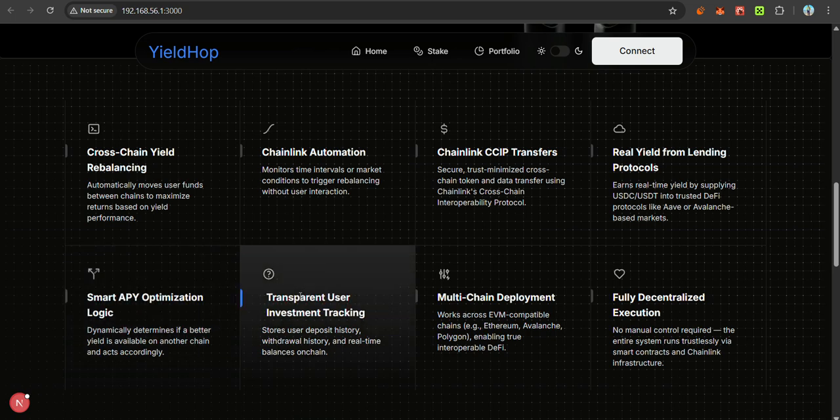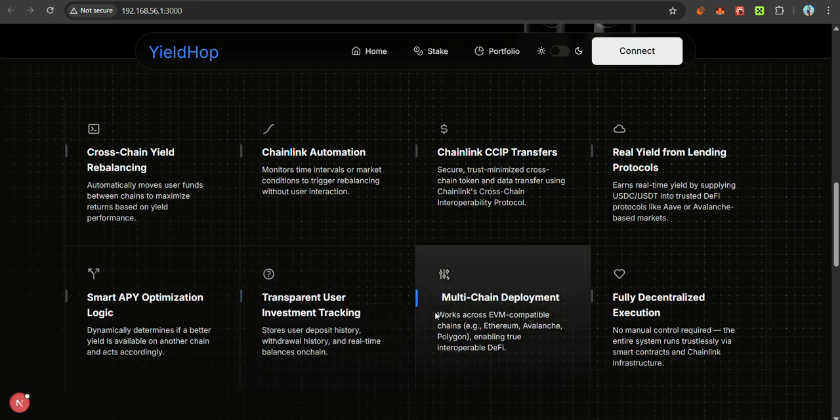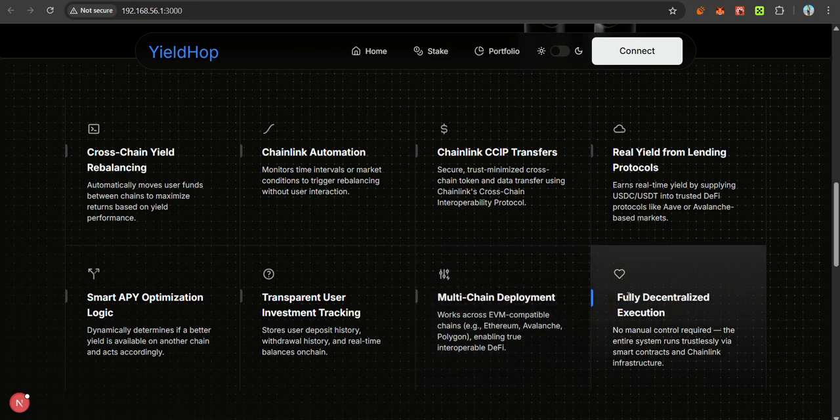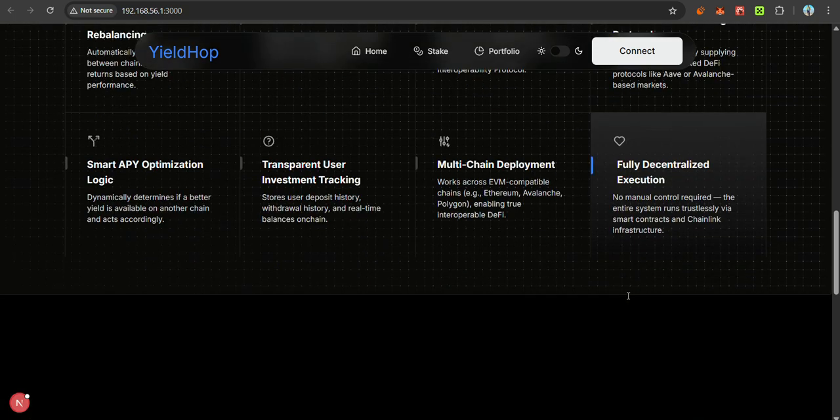So the transparent user investment tracking. We let the user track their investment across the multiple chains. Multi-chain deployment: our platform supports multiple chains like Sepolia and Fuji, with fully decentralized execution using the Chainlink infrastructure that automates this product.